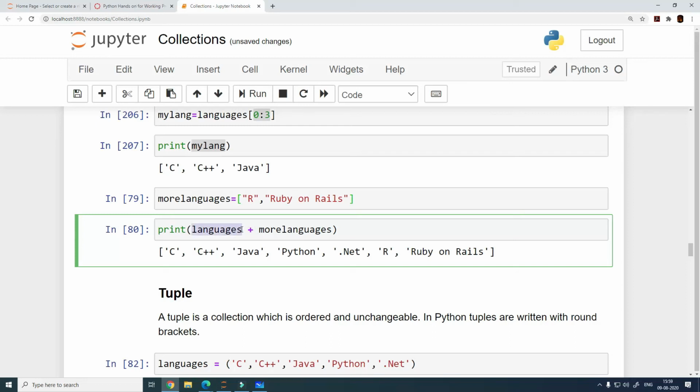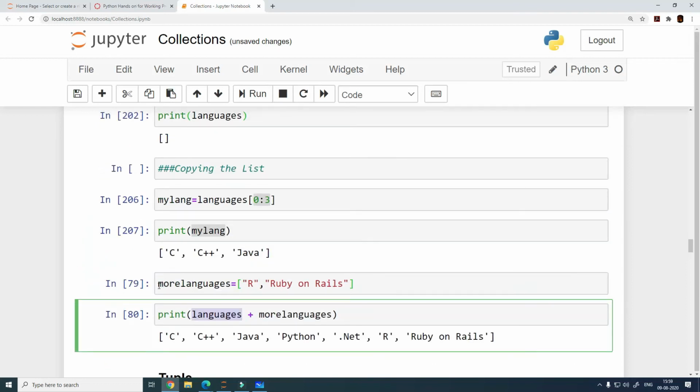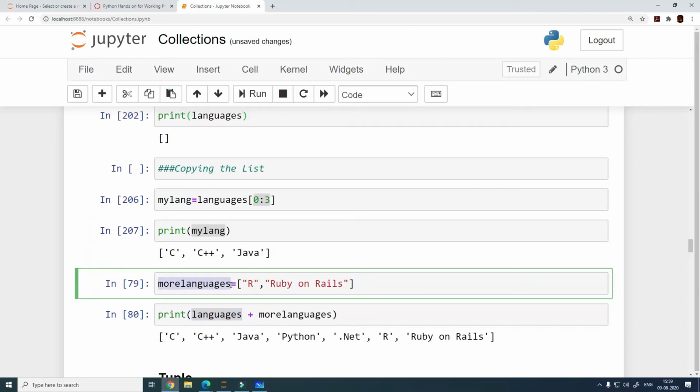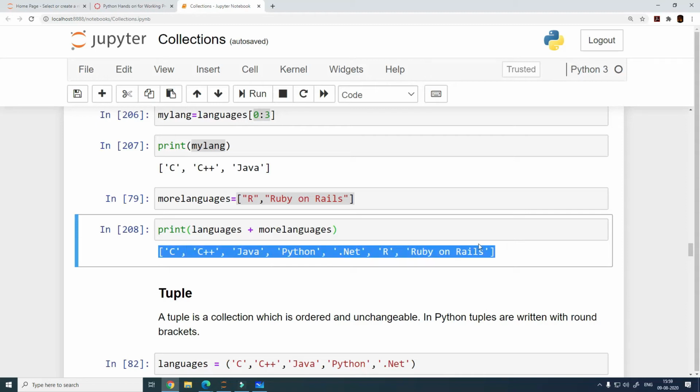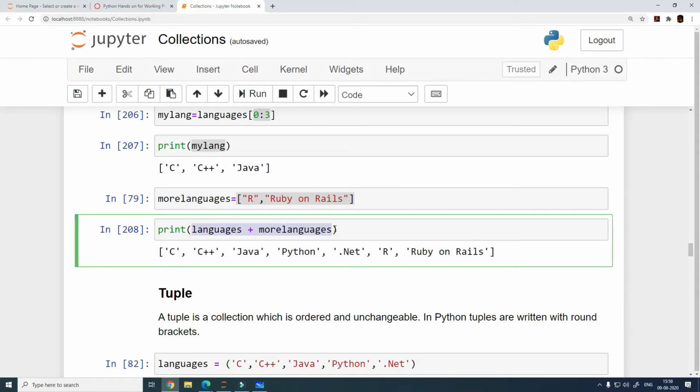So my languages is a list, and I have defined another variable called more languages, and I have put in two languages in here, R and Ruby on Rails. Now when I perform a plus operation between these two lists, it does a concatenation of the lists. So you will have a new list which contains all the elements from both lists. And that is it for the list, guys. If you have any questions, do let me know. Otherwise, we'll move on to tuples now.